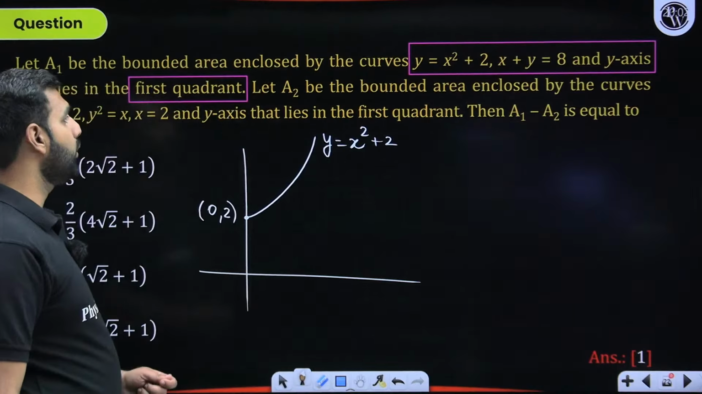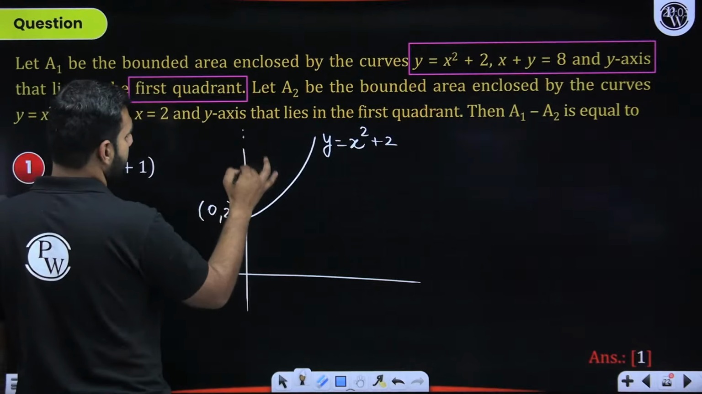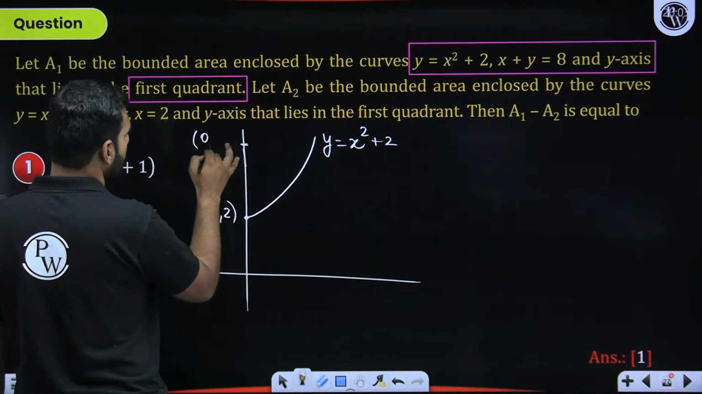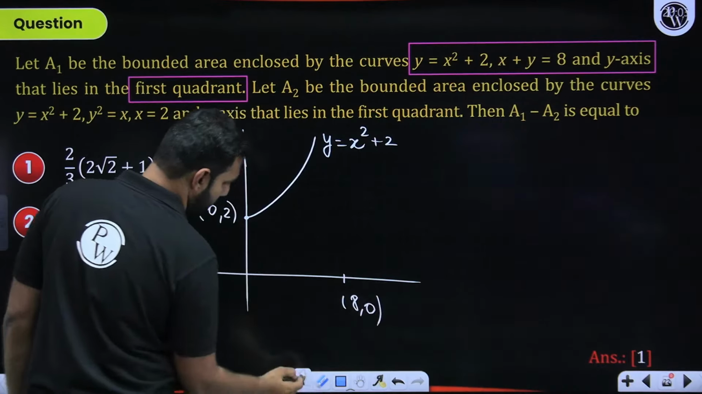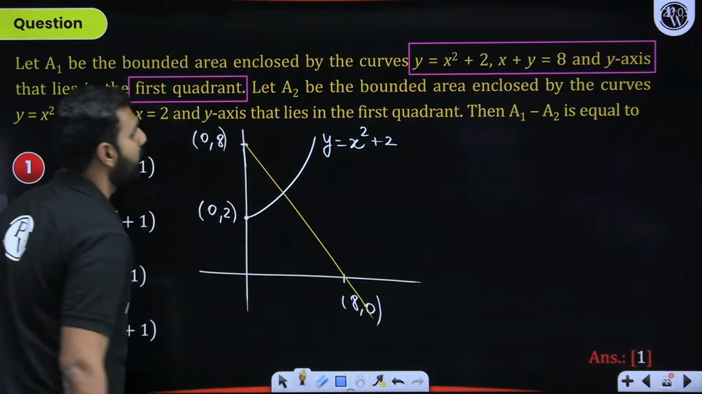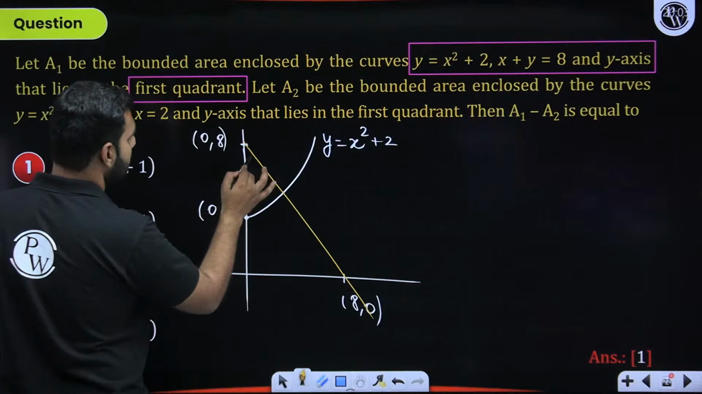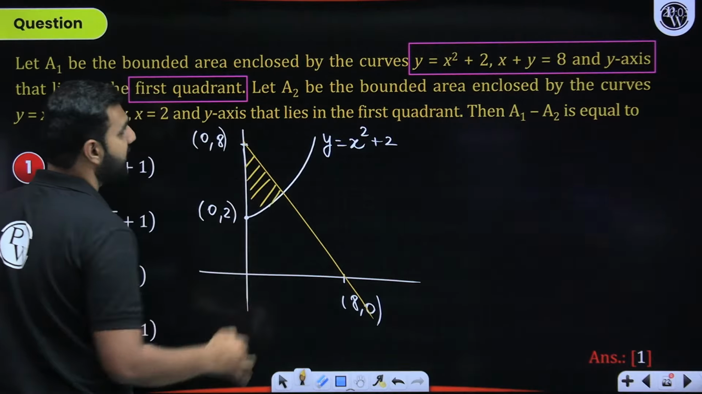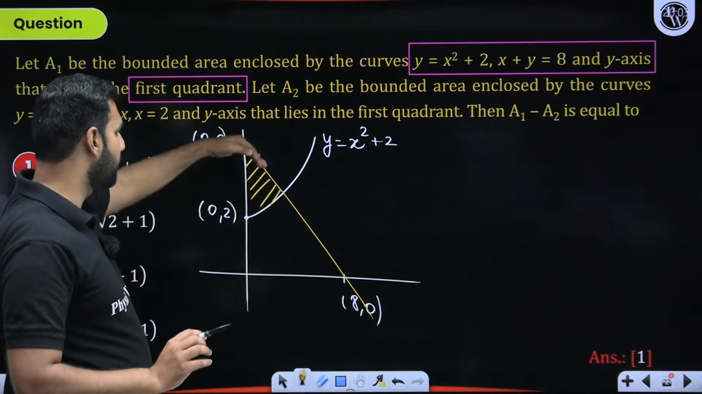Now when you talk about x + y = 8, the first point here will be (0, 8) and the other point here will be (8, 0). So this is going to be that other line. When you talk about the area, it is this region's area bounded by these two curves and the y-axis. So upper curve minus lower curve.